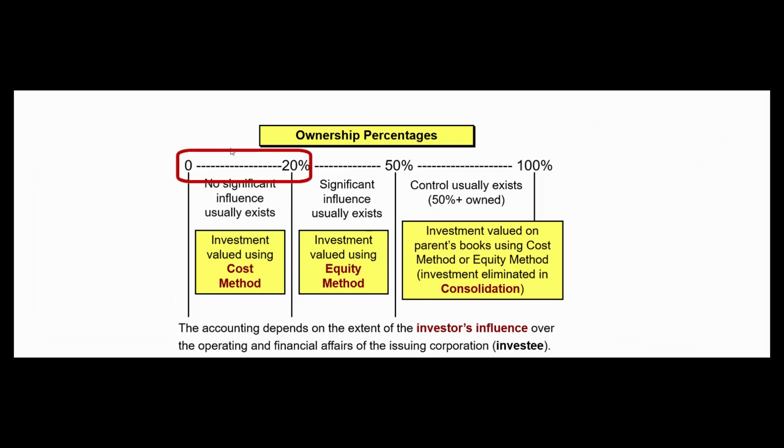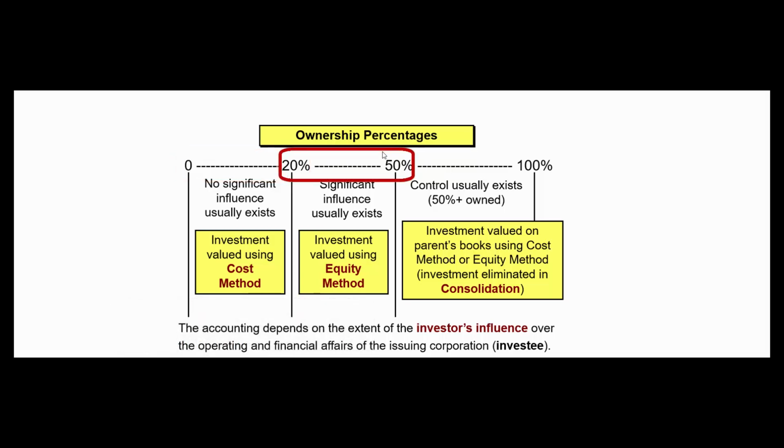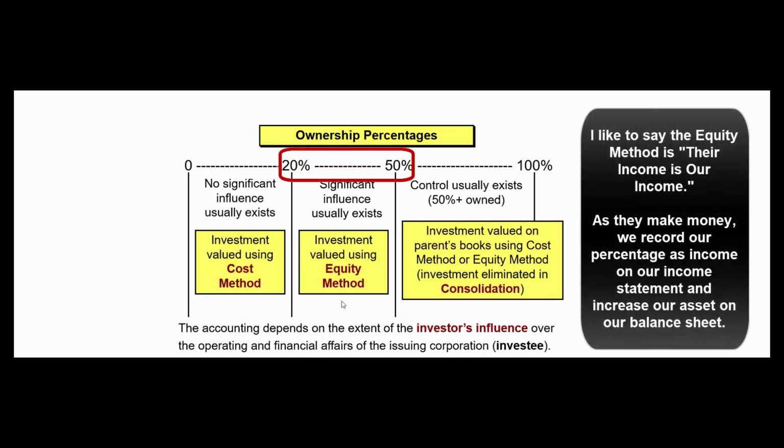So if we own between 0 to 20% of another company and they pay us a dividend, we'll debit cash, credit dividend revenue. However, if we own between 20 and 50%, it's presumed that we can exercise significant influence. So we can get them to pay us a dividend anytime we want. So maybe that's not the best way to measure our revenue. So instead, we're going to do the equity method. The equity method says their income is our income.